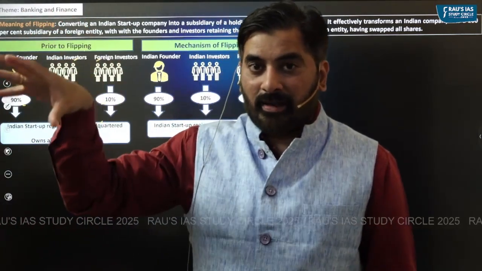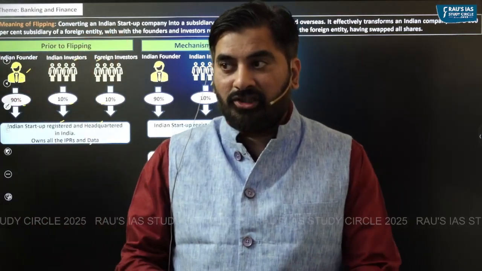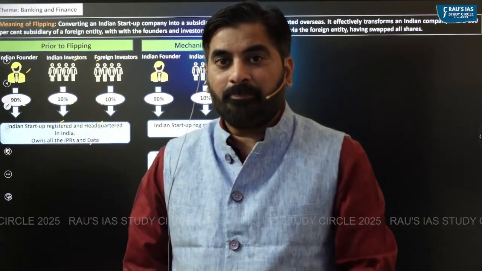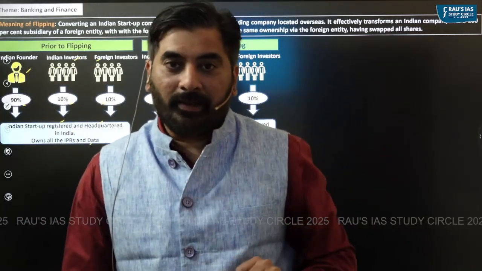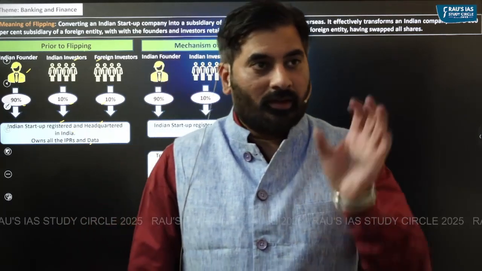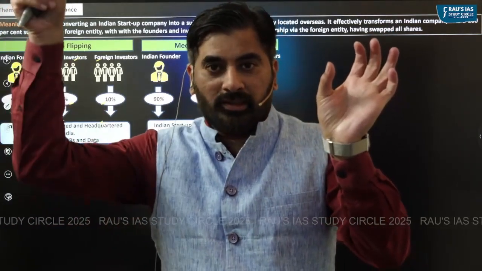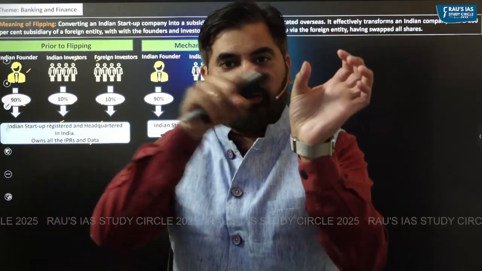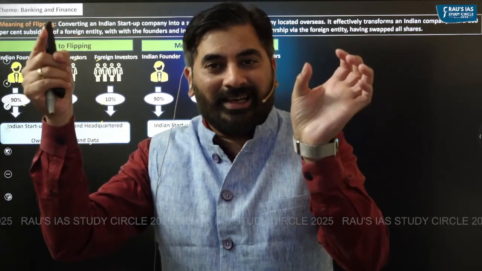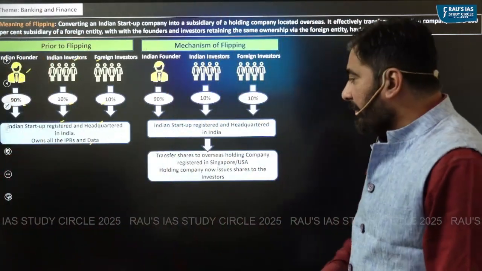There they'll establish a particular company. Once a company is established, they will transfer the shares of this Indian company to it. If the shares of this Indian company get transferred to this overseas company, this Indian company will now become a subsidiary of this overseas parent company.